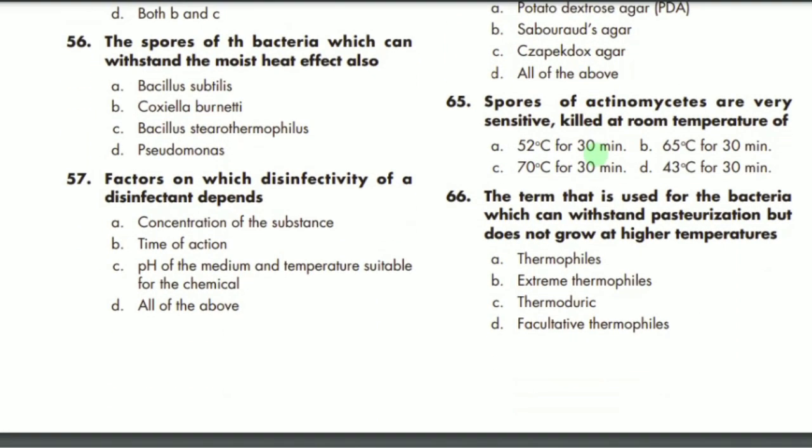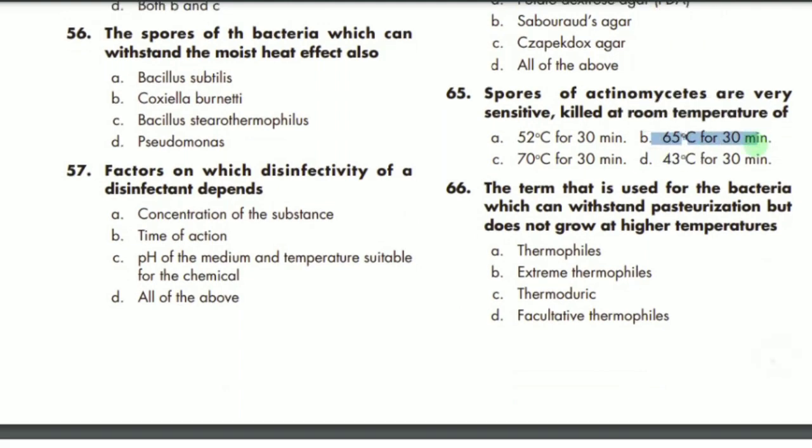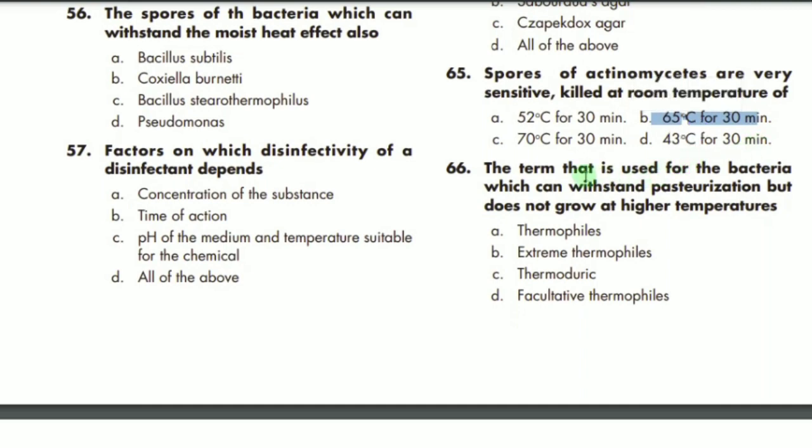Now, spores of actinomycetes are very sensitive and killed at room temperature. So the best temperature is 65 for 30 minutes. B is the correct option. MCQ 66 says: the term used for bacteria which can withstand pasteurization but do not grow at higher temperatures.